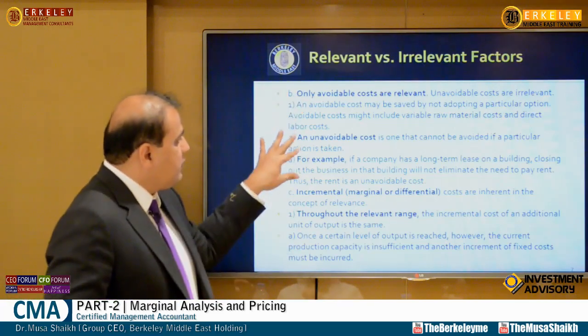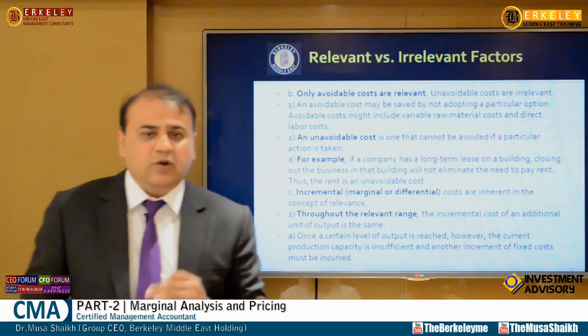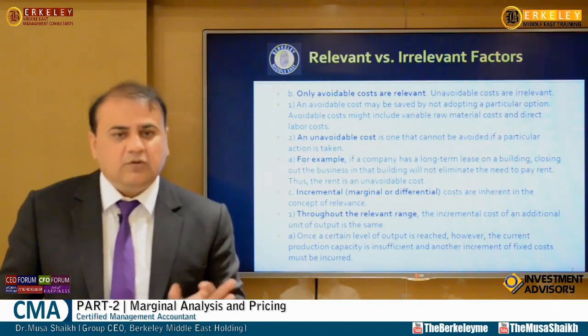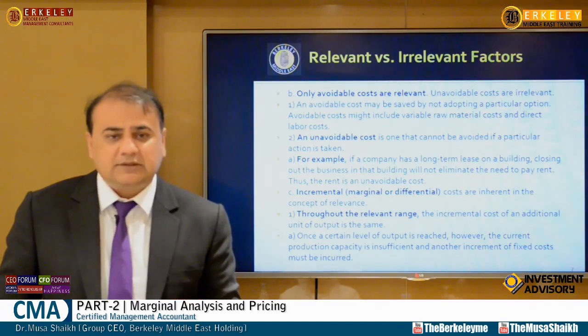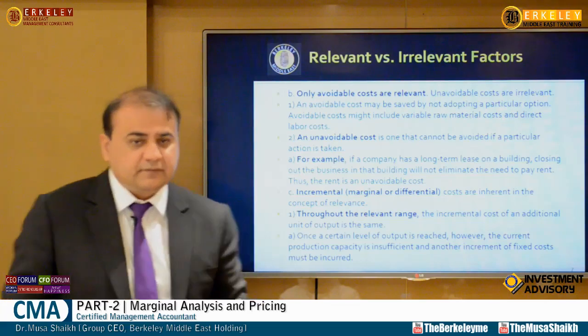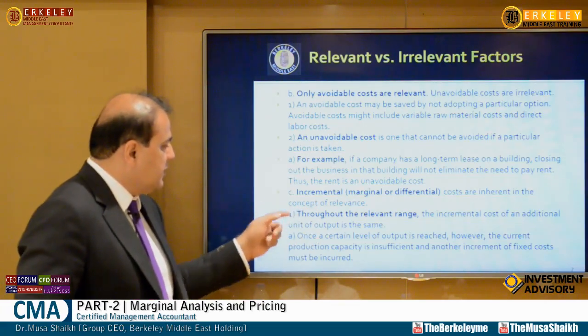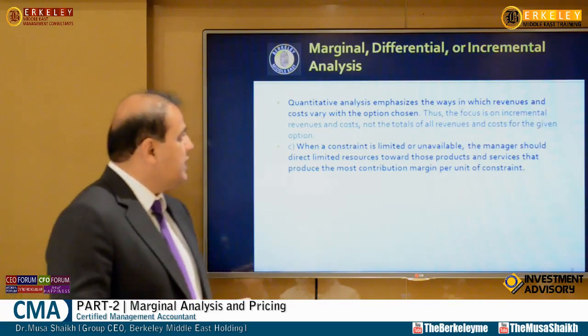We have avoidable cost and unavoidable cost. Avoidable cost means that we can avoid, defer, or delay. Unavoidable means we can't. For example, it is committed and somehow we have to go with it. Incremental, which is marginal, we just discussed. Okay, then we will go for analysis.